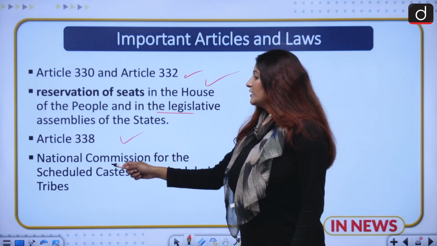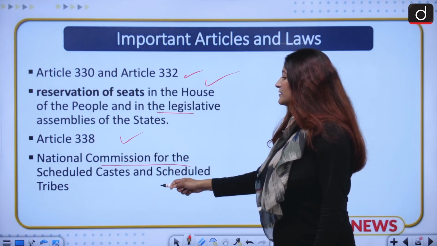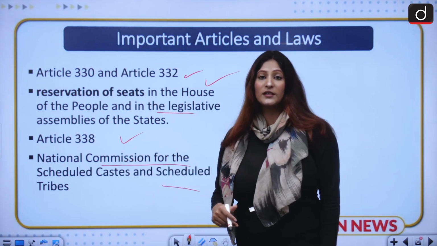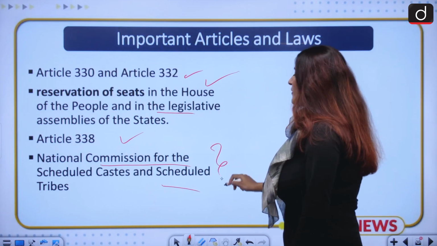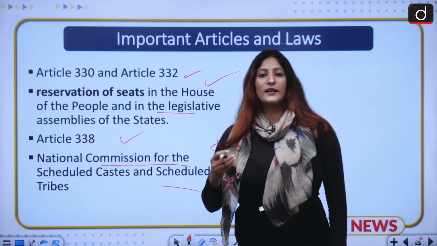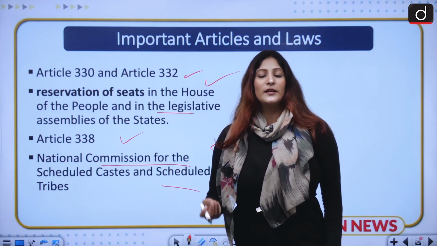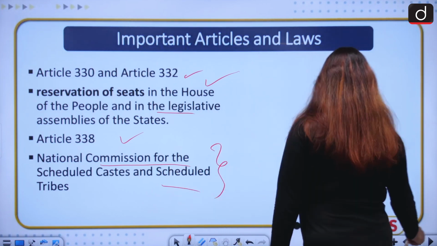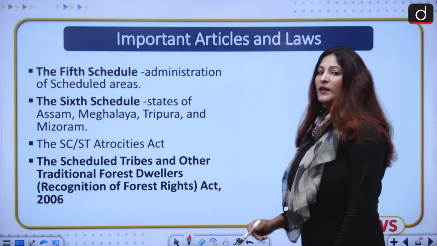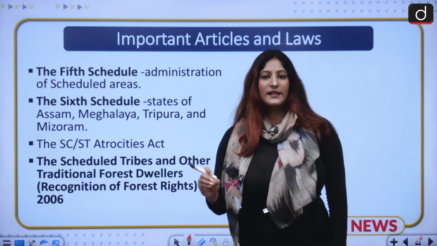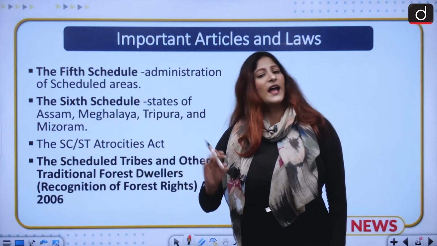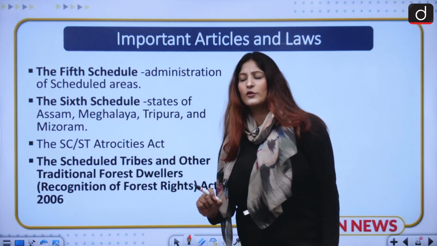According to Article 338, the National Commission for Scheduled Castes and Scheduled Tribes was formulated, in which this commission had to look out for their welfare and give recommendations to the government to promote their welfare. Alright, so these are the articles you have to know if you want to cite their examples in the mains examination as well as the prelims examination. Factual questions could be asked.